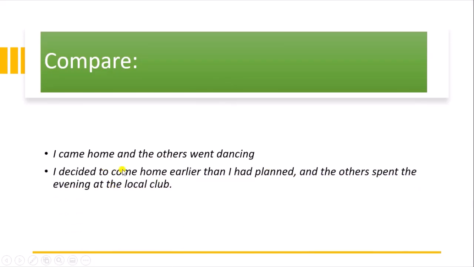And "I decided to come here earlier than I had planned, and the others spent the evening at the local club." These are short clauses, so there is no need for commas. But in "I decided to come home earlier than I had planned," it is a big clause, so that's why there is a need for a comma, and after the comma there is a subordinating conjunction and then the next clause.